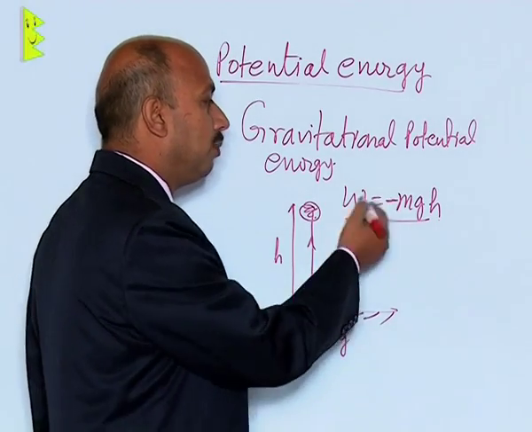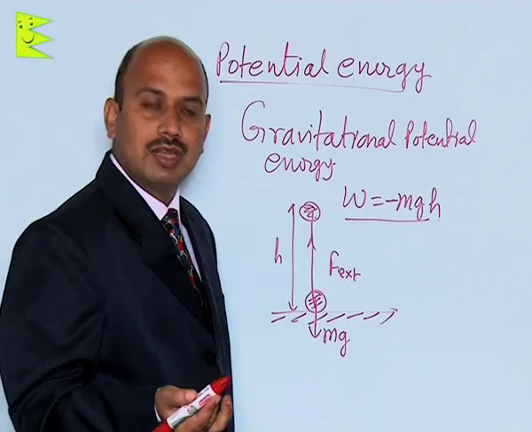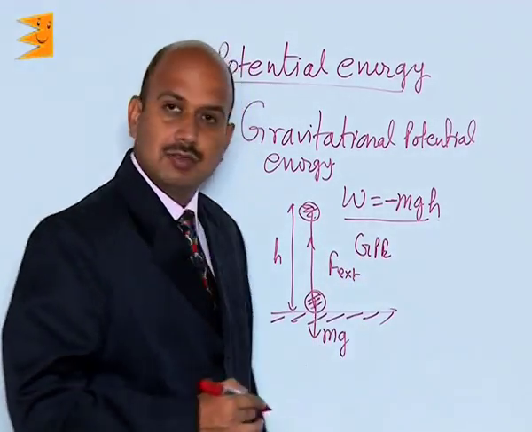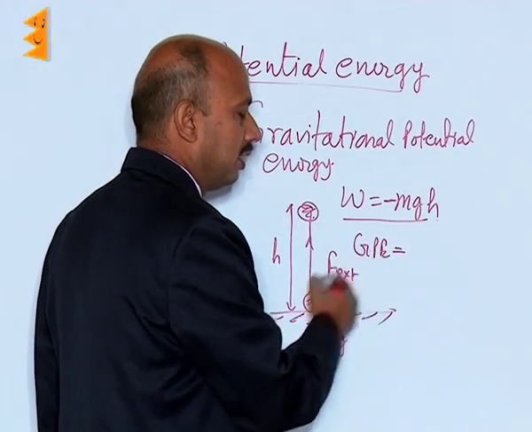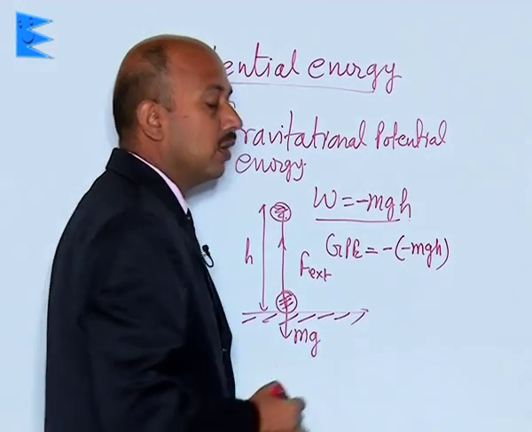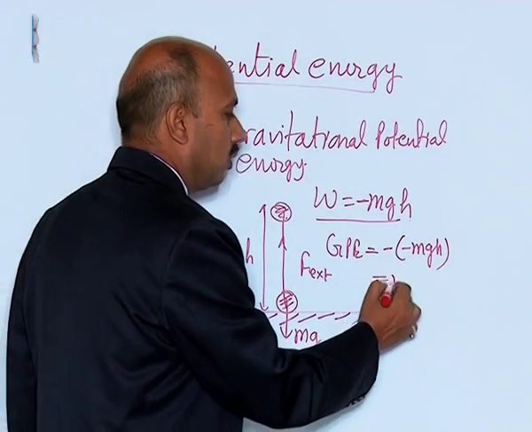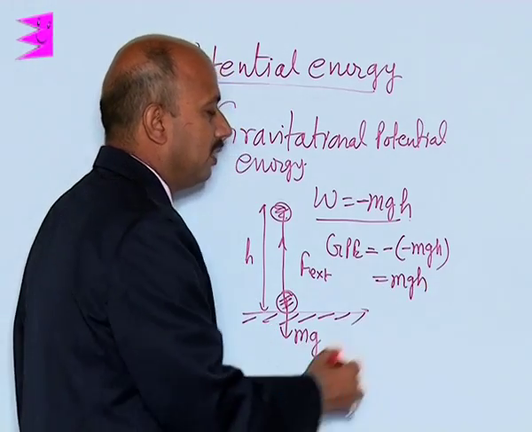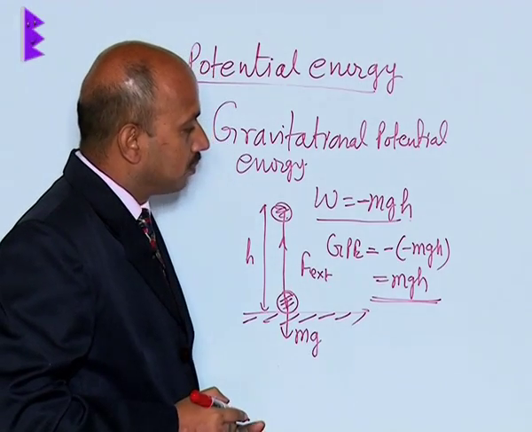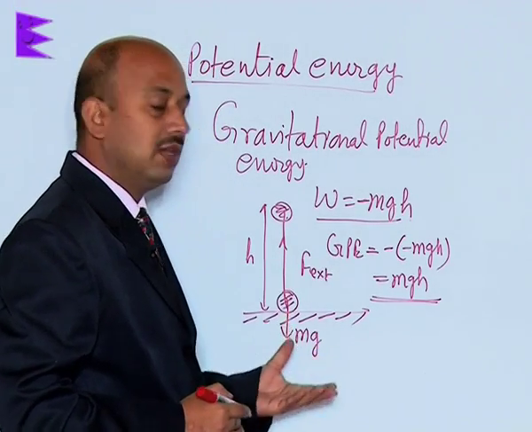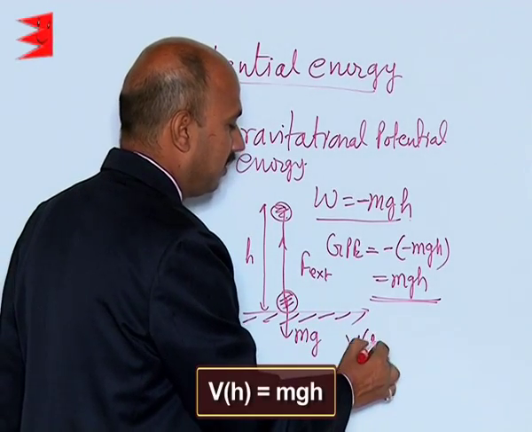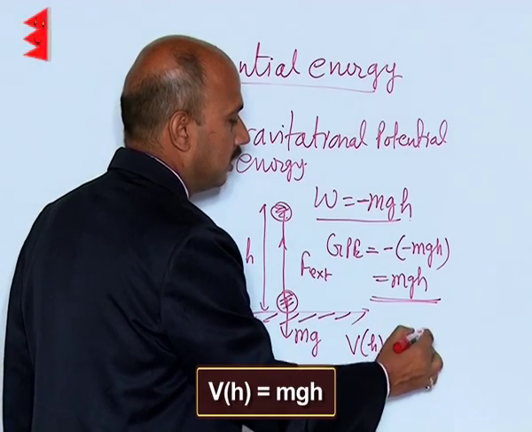See here, the negative of this work done is known as gravitational potential energy. So, I am writing the symbol GPE, that can be written as the negative of the work done by gravitational force, which is the work done by a conservative force, that is equal to mgh. So, gravitational potential energy is equal to mgh. Now, for the potential energy we can give the symbol V, because the potential energy varies with the height. So, we can write V(h) is equal to mgh,